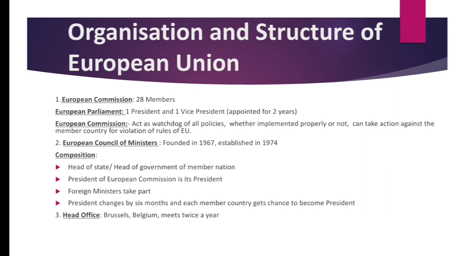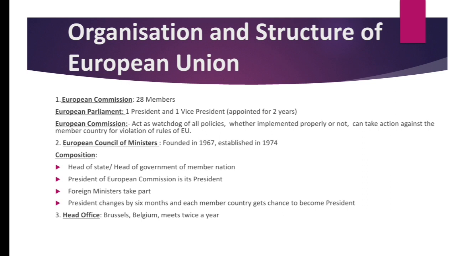European Commission, basically it acts as a watchdog for all the policies and it looks after whether a policy is implemented properly or not, and if it is not implemented properly, then it takes action against the member countries for the violation of the rules of European Union.